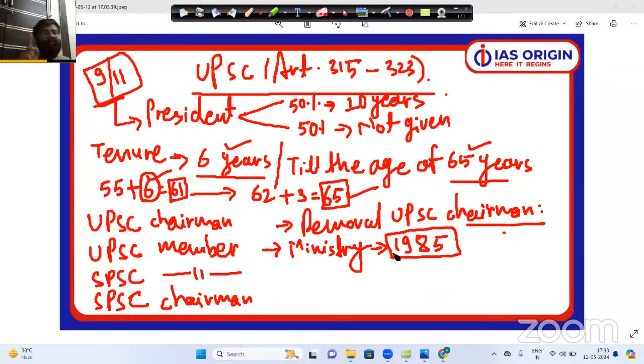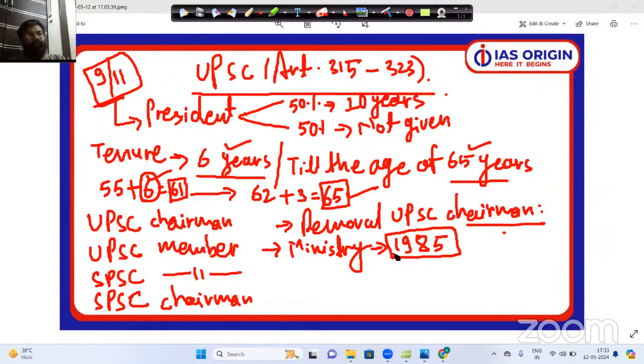Now, state PSC members are not appointed by the President of India. They are appointed by the governor of the state on the advice of the Chief Minister and State Council of Ministers. But if the appointment process of state PSC members is different, does this mean that the removal procedure of state PSC members is also different from UPSC members?